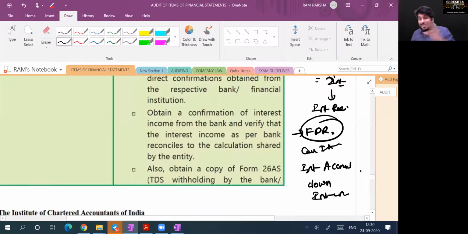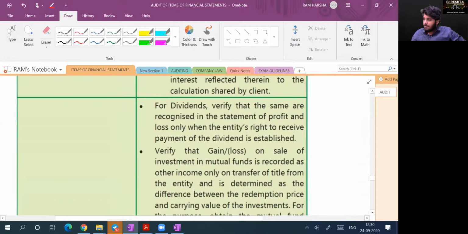Not only that, you are getting interest, and the bank is deducting TDS. See Form 26AS: however much TDS is deducted on the interest, it will be reflected in Form 26AS. Able to understand? Yes, sir.